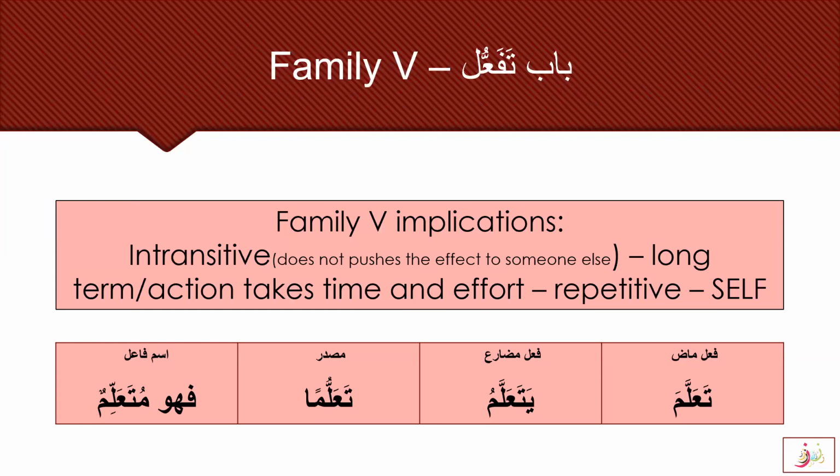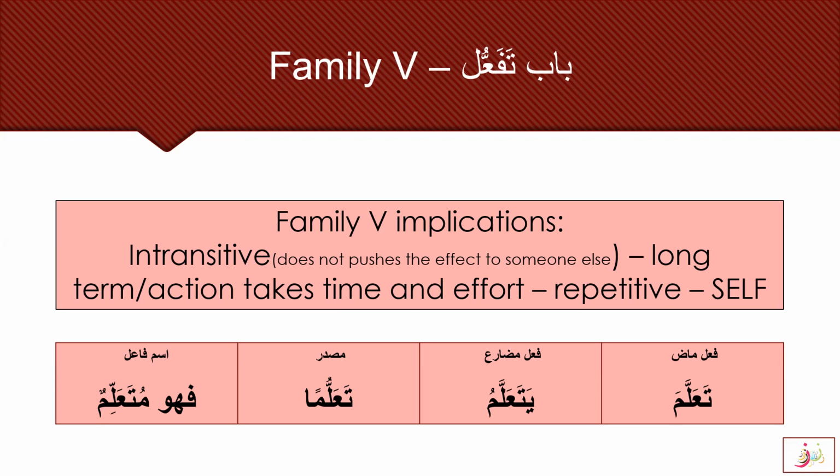So family 5, Bab Tafa'ul. As I mentioned to you, the name comes from the mazhar, and you can see them in the classical Arabic books. The family 5 implication is that it is intransitive, it does not push the effect to someone else, as we have learned in the Allama and Farraka patterns that push the effect to someone else. Those are transitive. But family 5 is not transitive. It is called intransitive and does not push the effect to someone else.